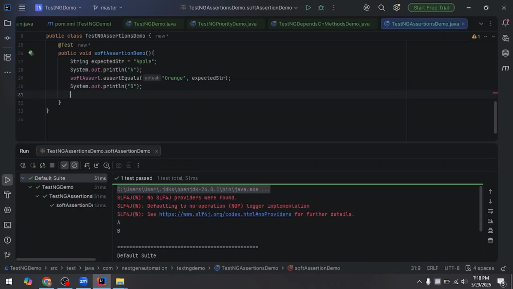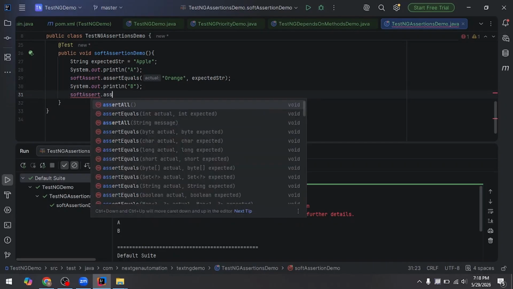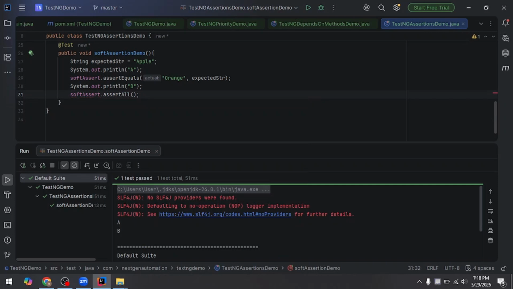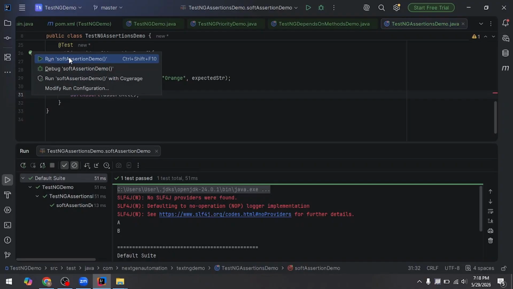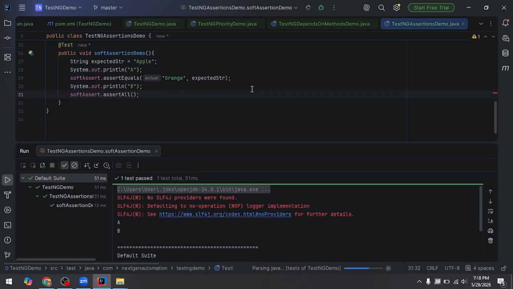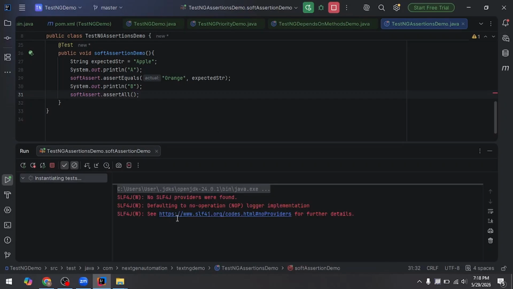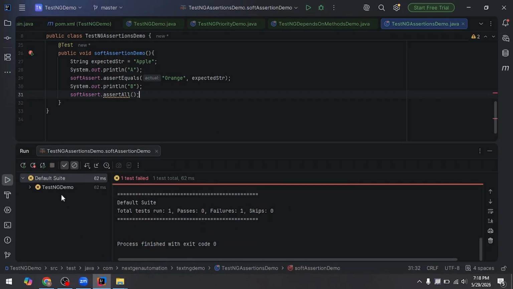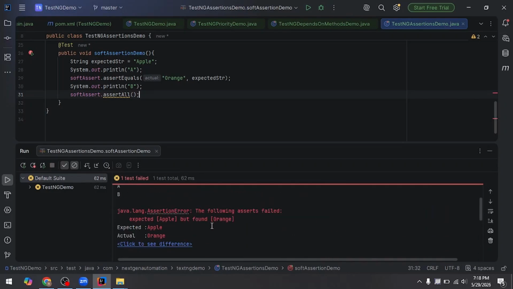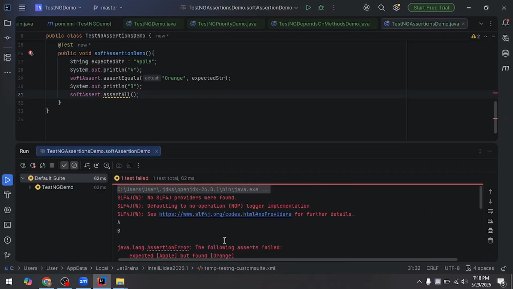So what we can do is call softAssert.assertAll. The assertAll gives us the results regarding assertions. Then I run this again. Now it gives the assertion failure: the expected result is apple and the actual result is orange, but you can see A and B are both still printed.